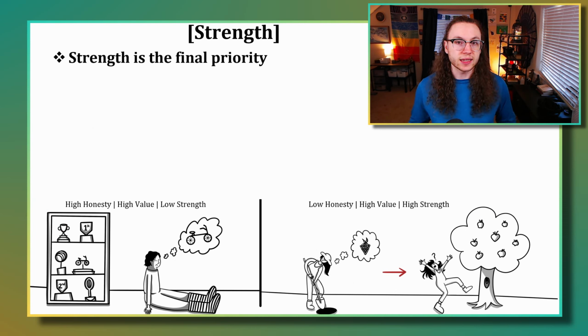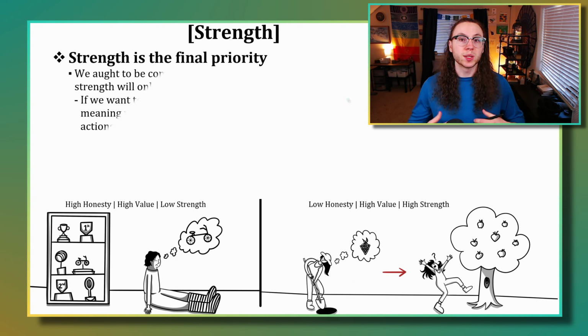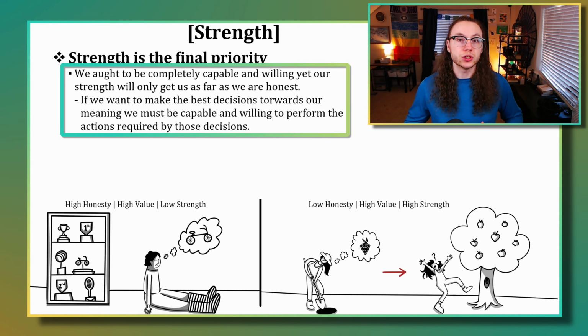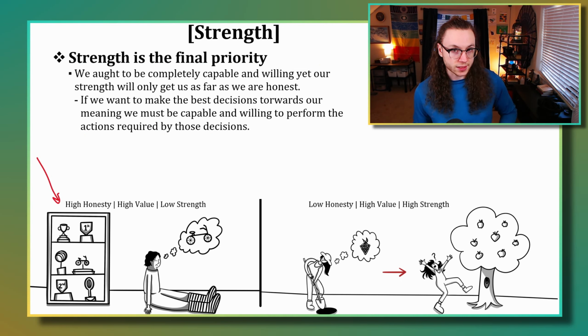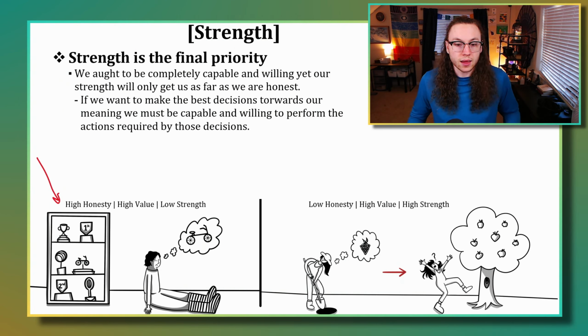The last priority is strength. So we ought to be completely capable and willing to do the things that are required by our value. So in the bottom left here, we have an example of someone who has a high amount of honesty and a high amount of value, so they know what's important to them and they know how to get that, but they have a low amount of strength in that they are incapable of doing the thing that is meaningful to them. They have a high amount of meaning when they ride bikes, but they can't ride a bike right now because they broke both their feet. They have a low amount of strength to be able to get that meaningful experience.